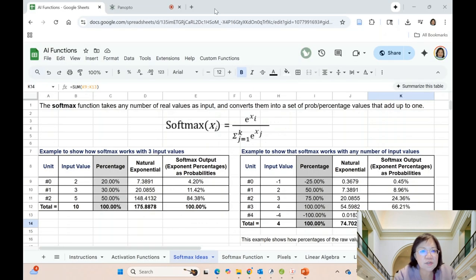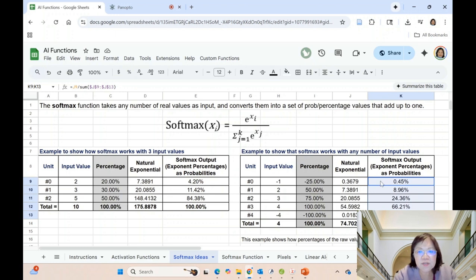So in this Google Sheets, on the Softmax Ideas tab, you can see an example of how the Softmax function works with 3 input values. On the right-hand side, you can see an example of 5 input values. You can see no matter what the input values are, positive or negative, you will always get a set of positive percentage numbers that add up to 100%. Then we can use these as probabilities.